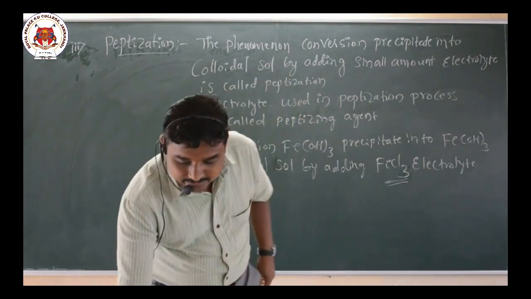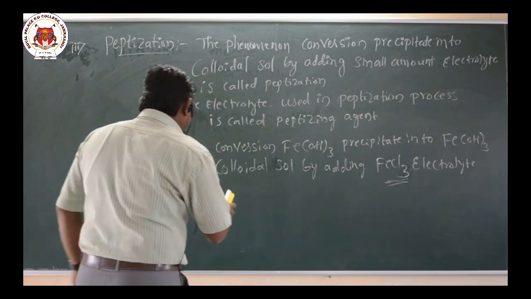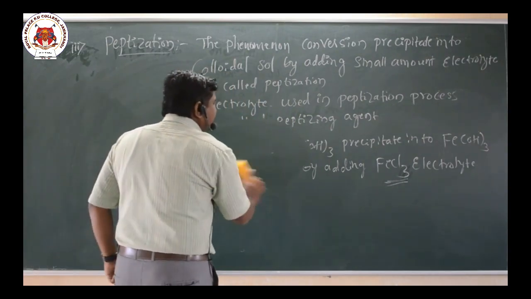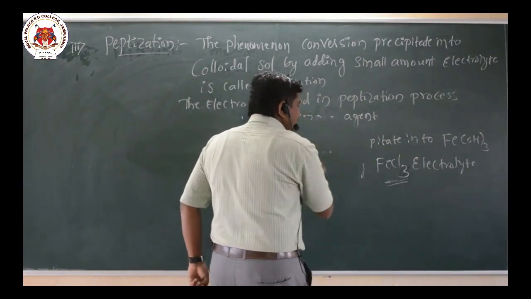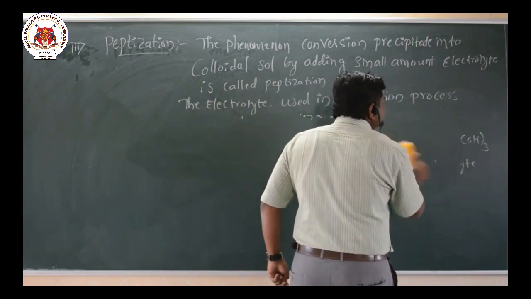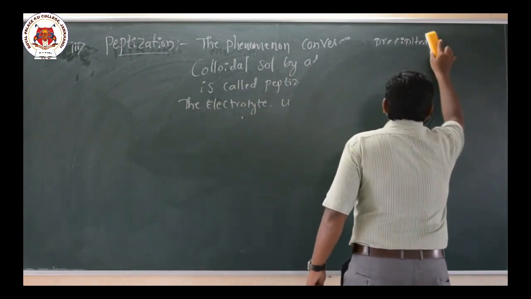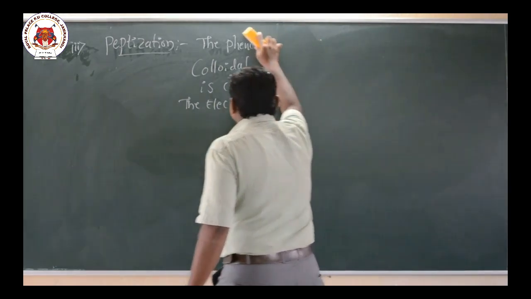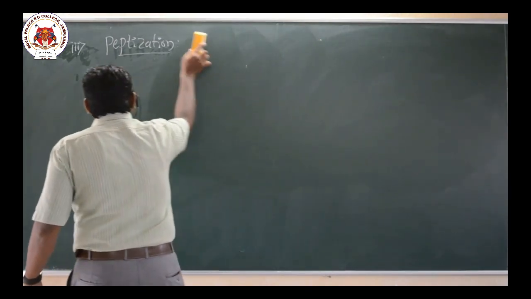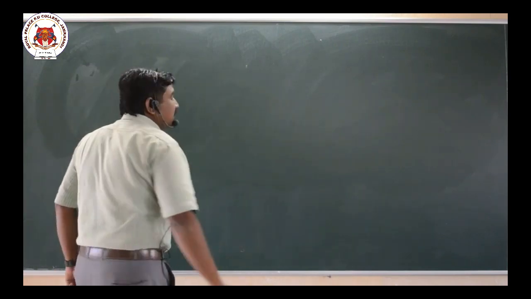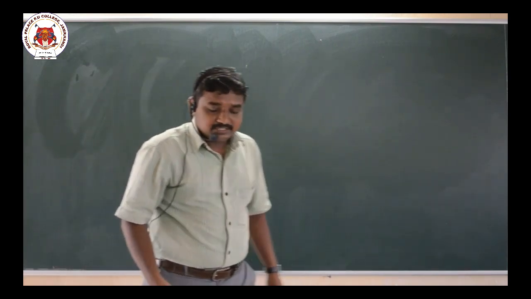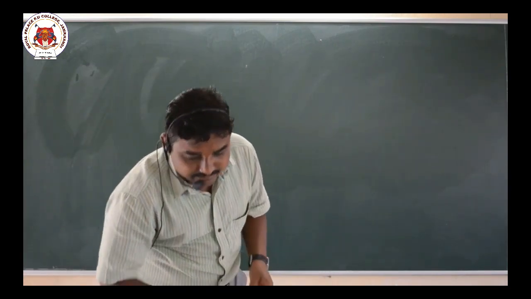These are the three methods for the preparation of colloids. The first one is the chemical method, and the second one is Bredig's arc method, which we discussed last class. The third process is peptization. Now I will move to the purification of colloids.